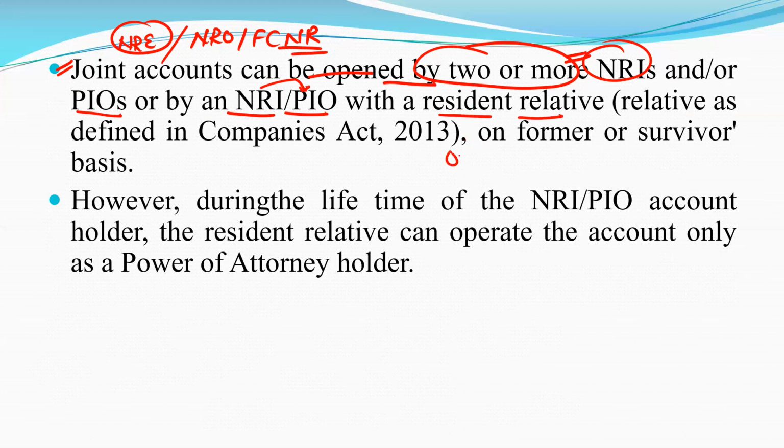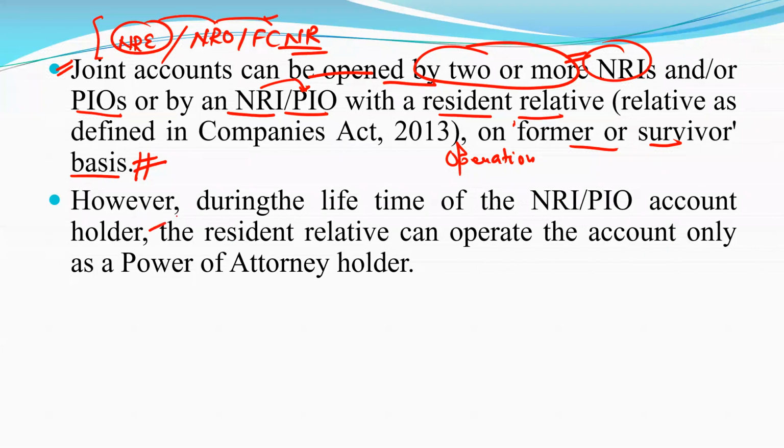And what is the operation of that account? Operation of that account is on former or survivor basis. All accounts, whether NRE, NRO, or FCNR, if they are joint accounts, have to be maintained in the form of former or survivor basis.